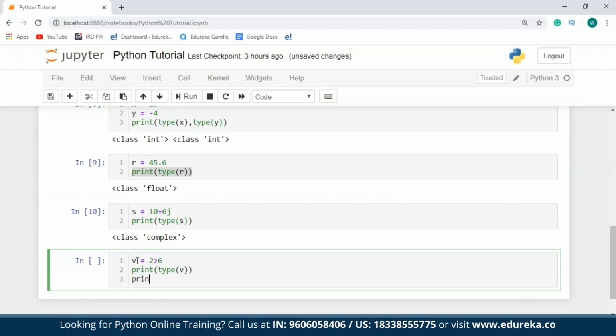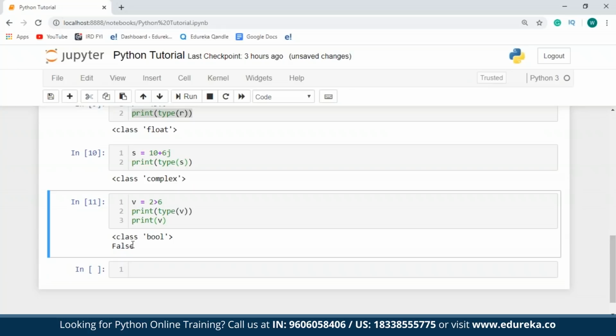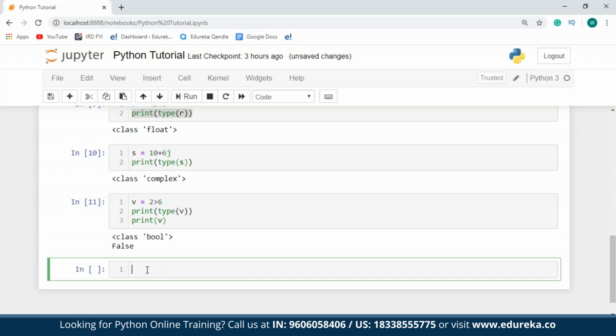And the value of v. So therefore, it belongs to the class bool and the value is false, which means 2 is not greater than 6. So now talking about strings. Strings in Python are used to represent Unicode character values. Python does not have a character data type. A single character is also considered as a string. String values in Python are declared using single or double quotes.